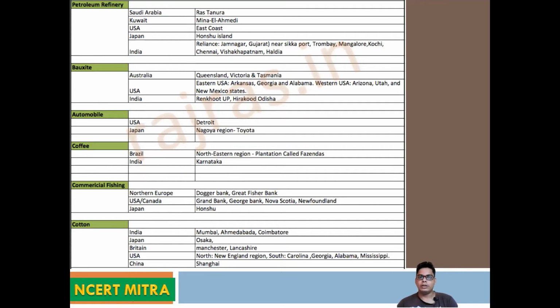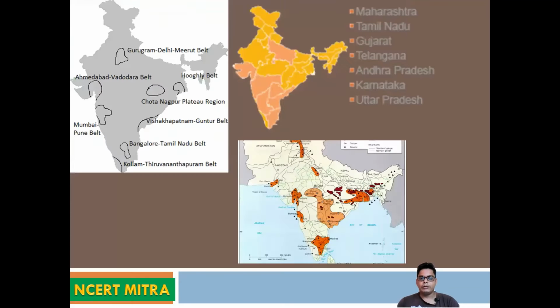Bauxite you can find over there. Bauxite is very useful for the aluminum industry. This thing we have to understand: India is a rain-cut area where bauxite is also found. Automobile industry in Detroit. Then come to Japan: coffee production, which is not important for that. Cotton you can find, and because of this cotton, the iron and steel industry is also found over there. These are the areas where we can find it.